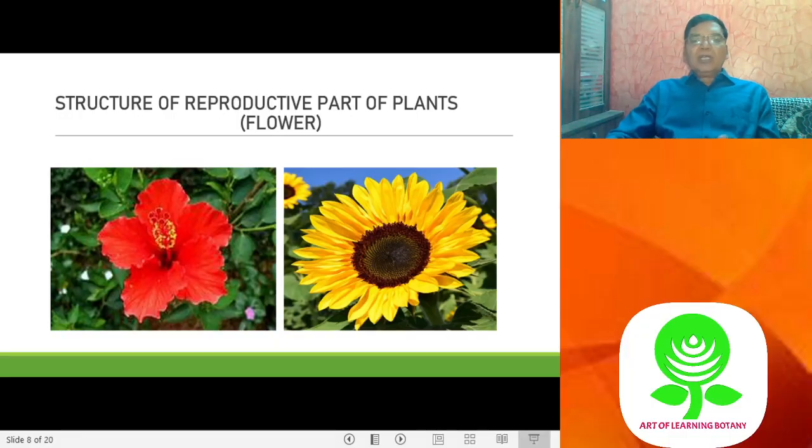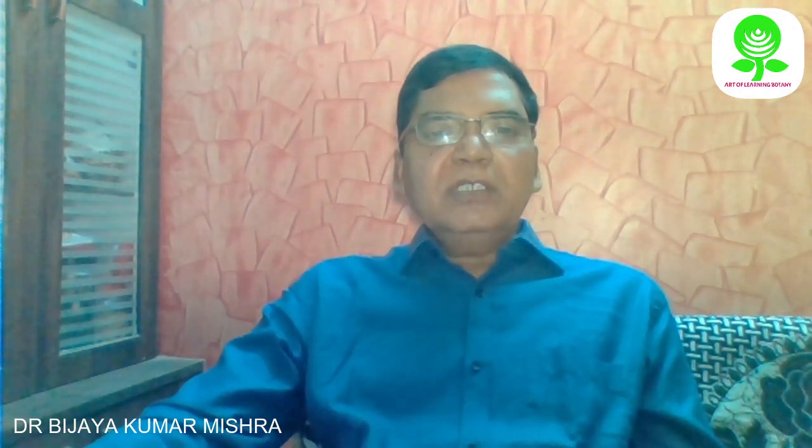Now we'll go to the main subtopic, the structure of the reproductive part of the plant, that is the flower. Flowers are the most conspicuous and most attractive part. They have different shapes, fragrances and sizes. Mostly they are conspicuous, except in the grasses, where they are small and not colored. Their objective is to help in facilitating the sexual reproduction process.